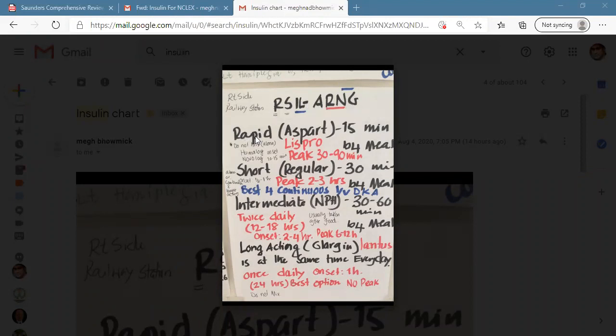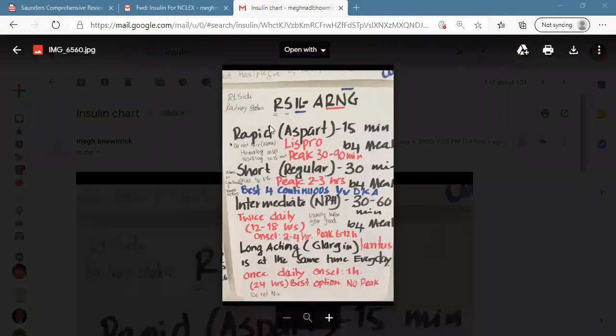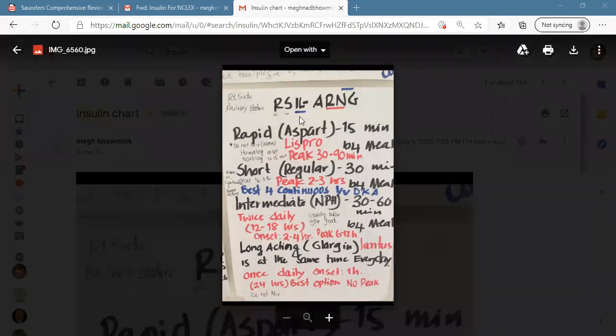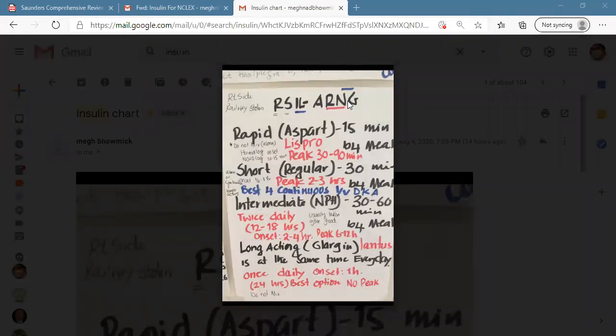R for rapid-acting insulin, S for short-acting insulin, I for intermediate-acting insulin, and L for long-acting insulin, right? On the other hand, A, R, N, glargine waiting.